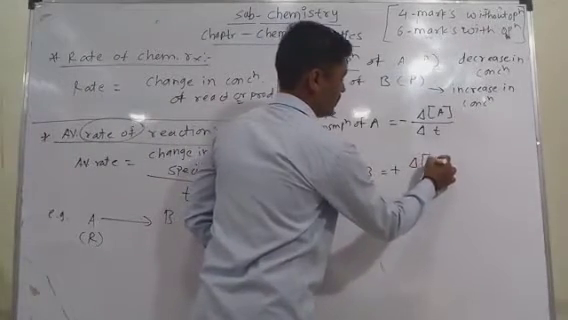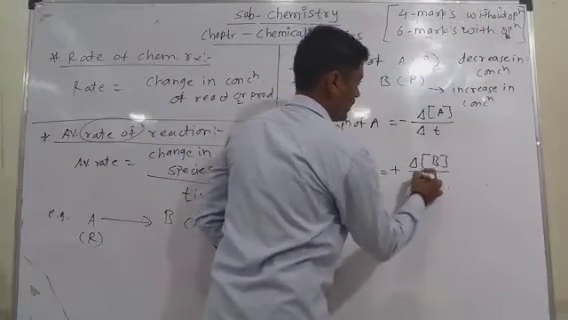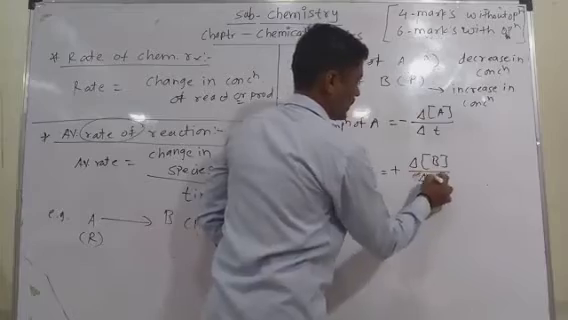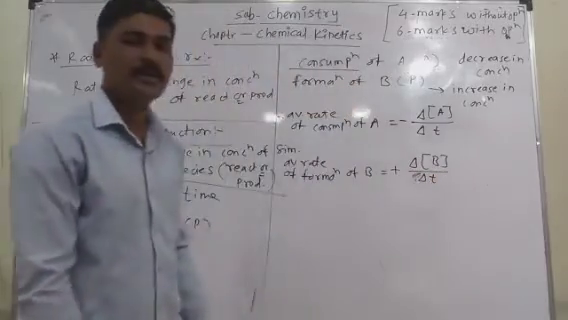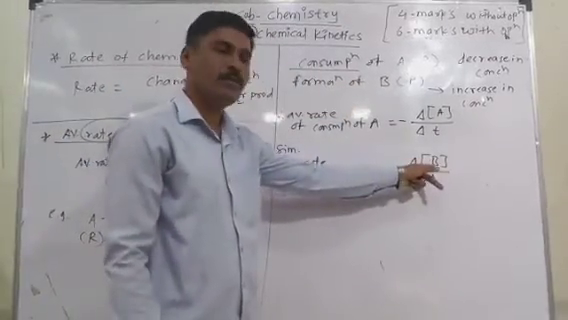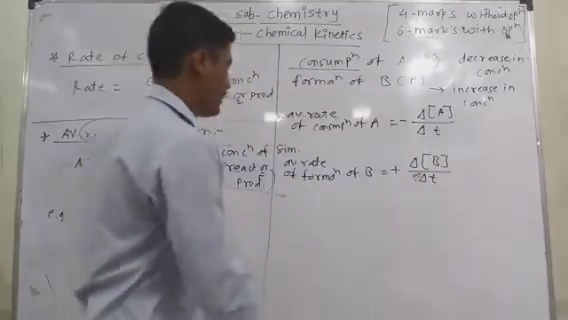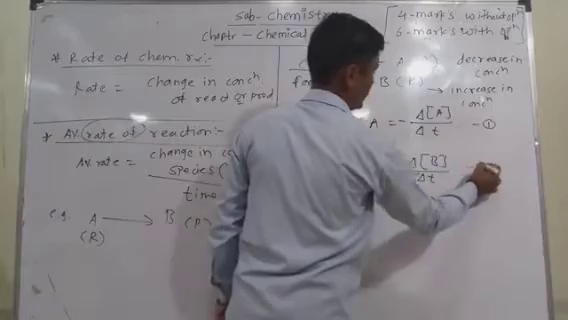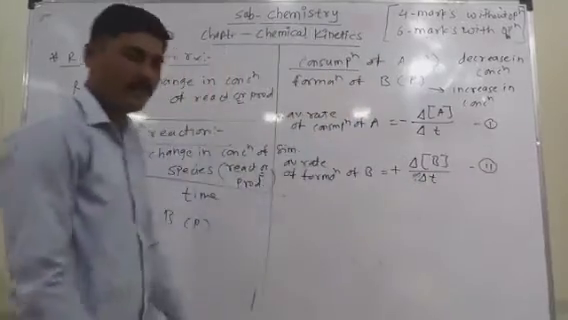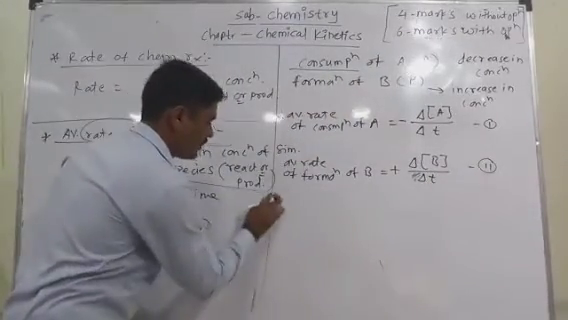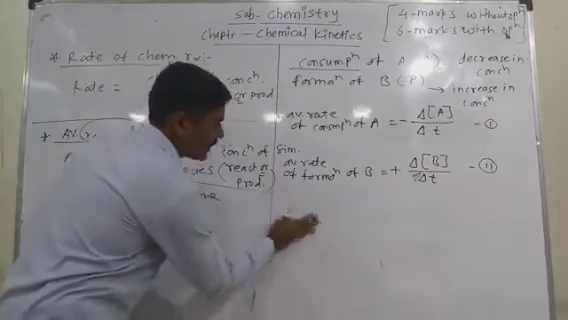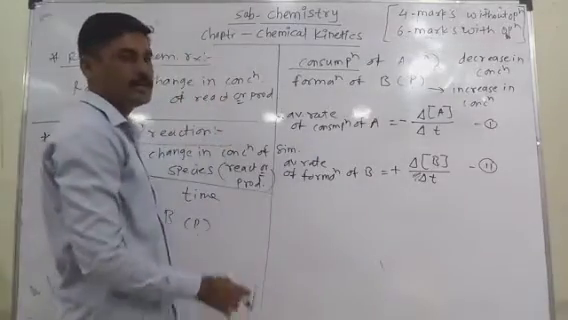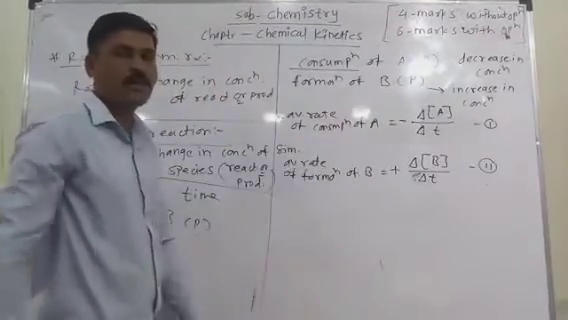There is a change in the concentration of B divided by delta T. So delta T is the change in time: change in concentration of product divided by change in time. Combine both equations, this one and the second equation, and there is a new equation that shows the rate of reaction depends on the concentration of the reactant as well as the product.